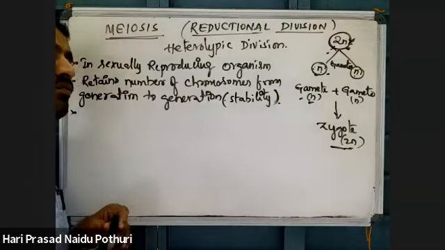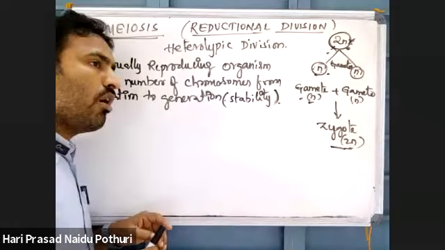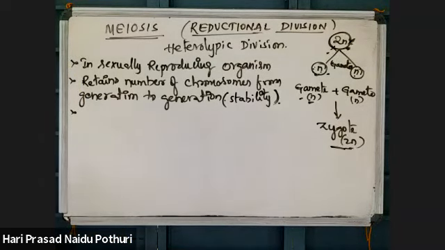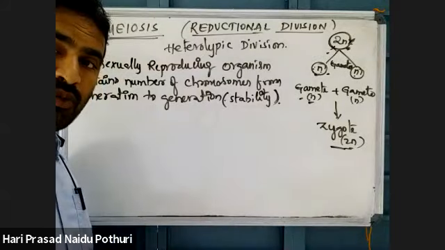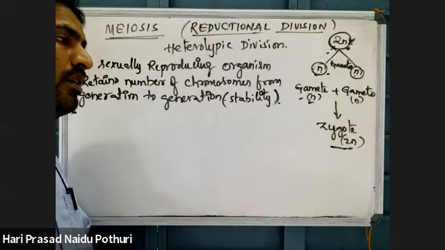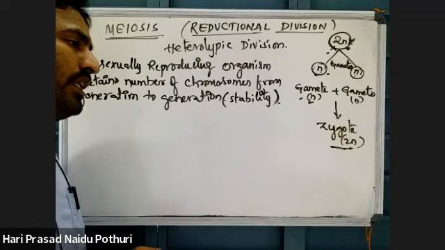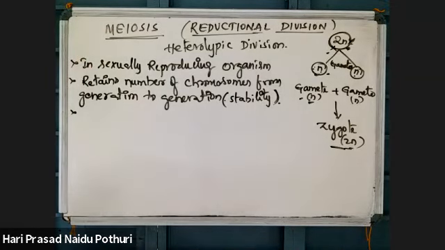Next point. If the chromosome number is not reduced to half in gametes, then the number of chromosomes will double in each generation.